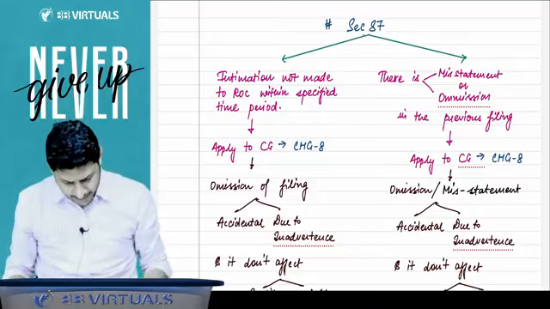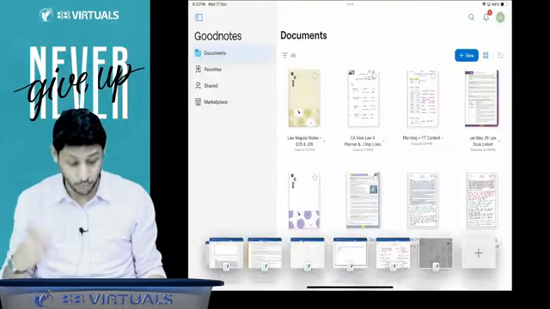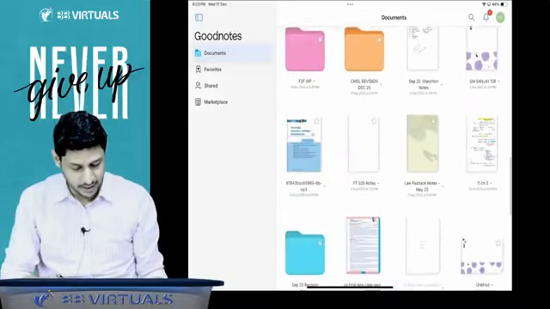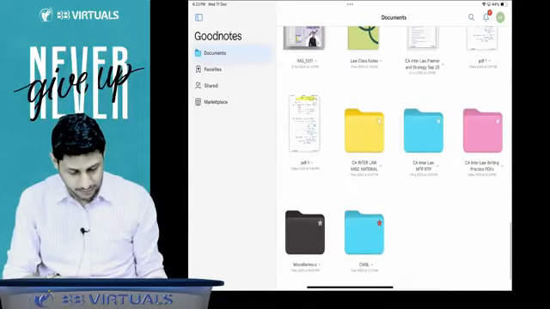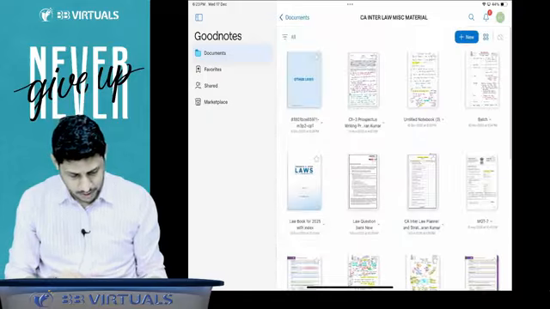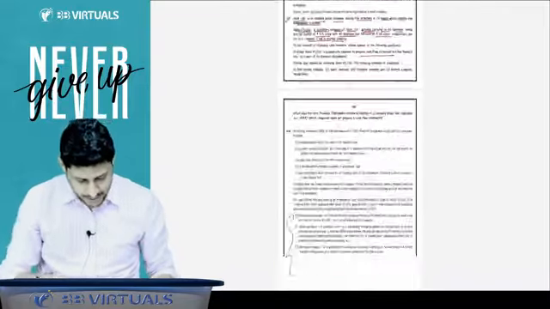Right, sir. Let me discuss some questions also, then you will get more confidence that yes, we are able to solve the paper as well, because ICAI is asking questions in a similar manner to what we have just read. We will discuss some questions.